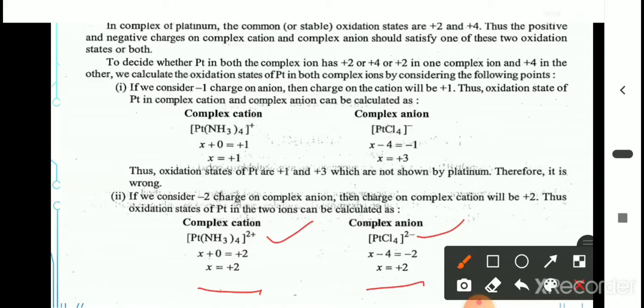Here in this complex we get X is equal to +2 for both the cationic and anionic complex, which is a stable oxidation state of the platinum. Therefore the charge on the cationic complex is +2 and the charge on the anionic complex is -2, and the oxidation state of the platinum is 2.